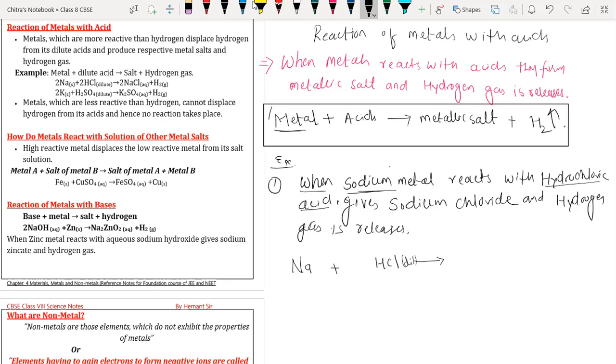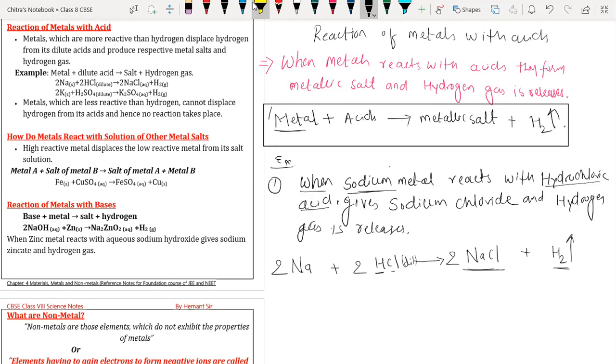So sodium, when reacting with dilute hydrochloric acid, produces sodium chloride, NaCl, which is a salt that we use every day in our diet, along with hydrogen gas. In order to form hydrogen gas, we have to have two hydrogens on the reactant side, but in HCl we have only one. That's why we have to multiply HCl by 2. Now, if we multiply HCl by 2, then chlorine is again going to increase by 1, but on the product side we have only 1 chlorine. That's why we have to multiply here again by 2. So in order to balance sodium, we have to write 2 here.